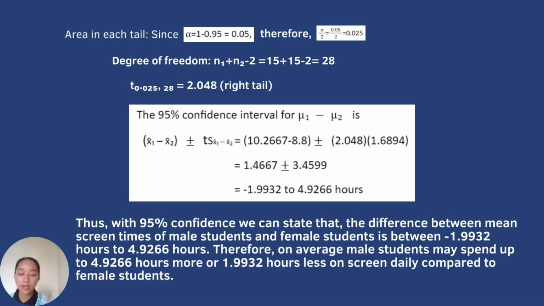Thus, with 95% confidence, we can state that the difference between the mean screen times of male students and female students is between -1.9932 hours to 4.9266 hours. Therefore, on average, male students may spend up to 4.9266 hours more or 1.9932 hours less on screen daily compared to female students.